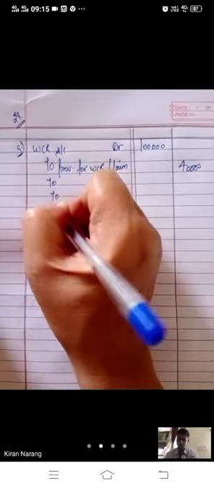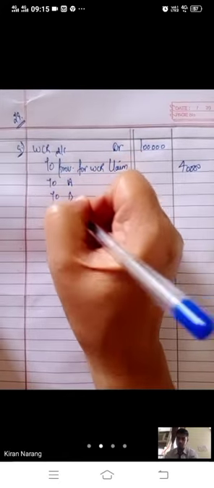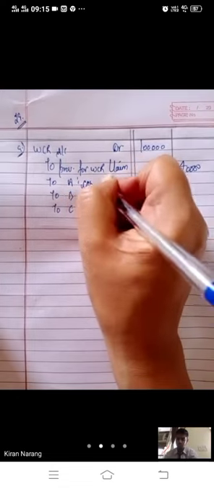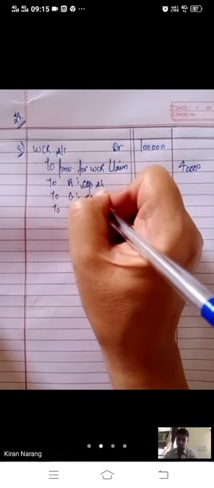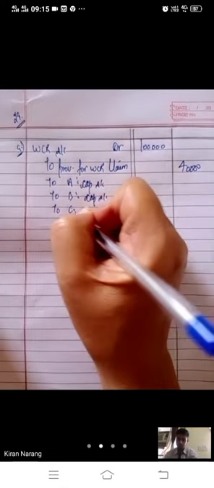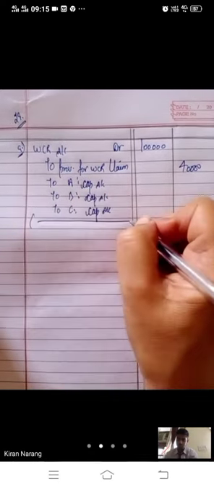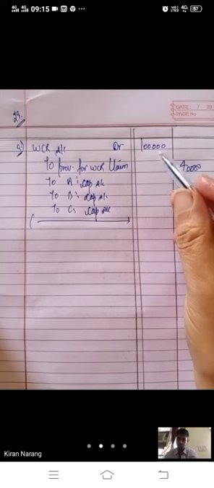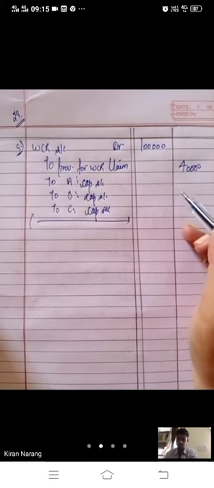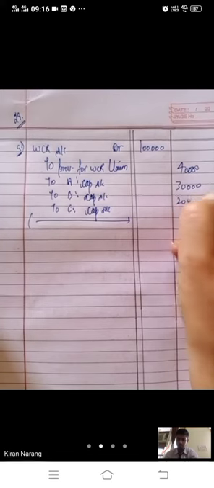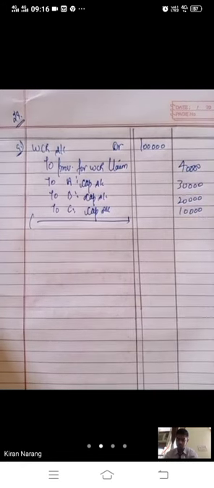The remaining you will distribute to old partners in old ratio. A's capital account, B's capital account, C's capital account. Old partners, old ratio. 1 lakh minus 40,000, 60,000 will be distributed in the old ratio. For distribution and write off, only old ratio will be used. This was the first case.